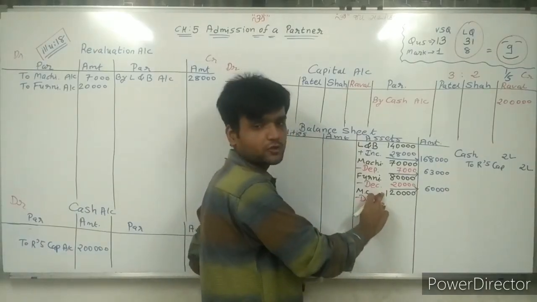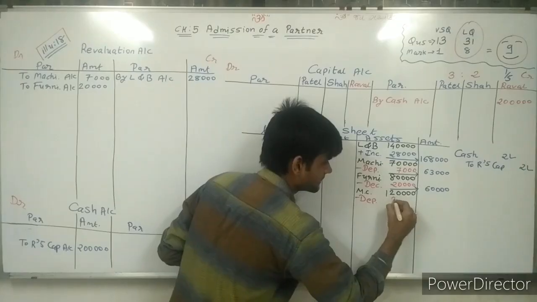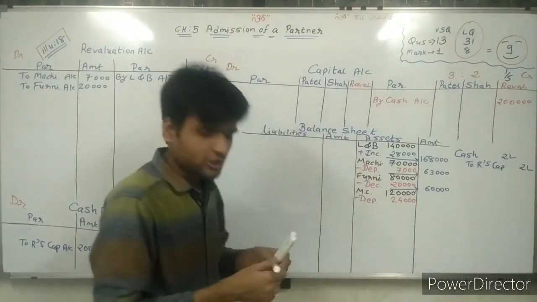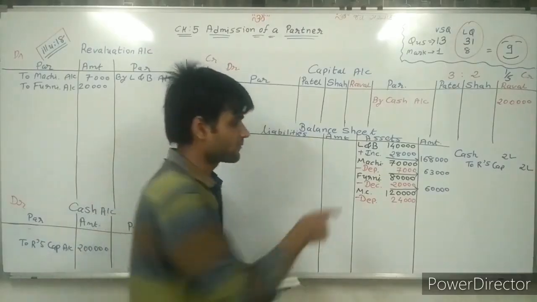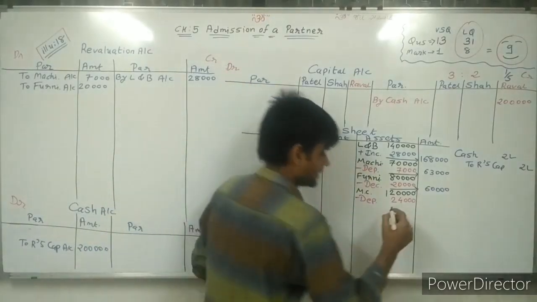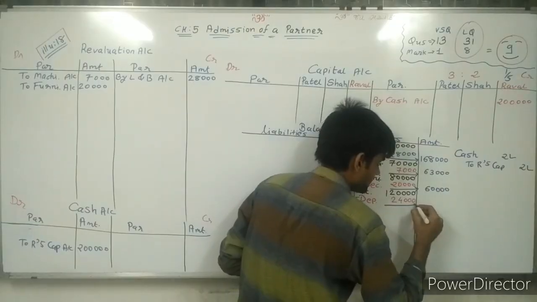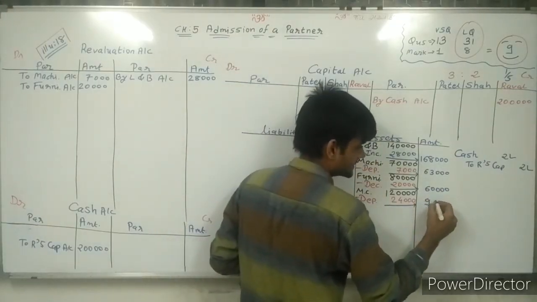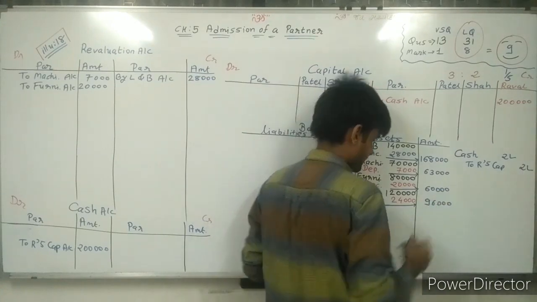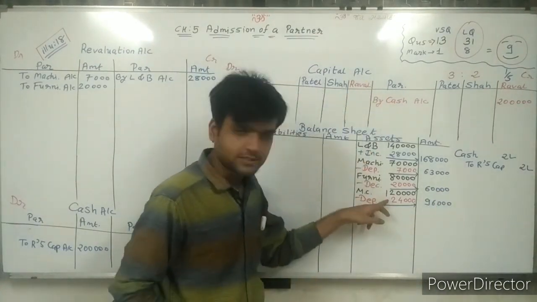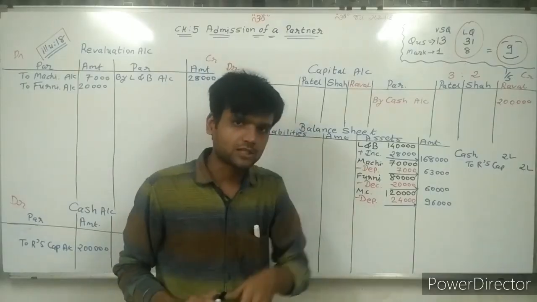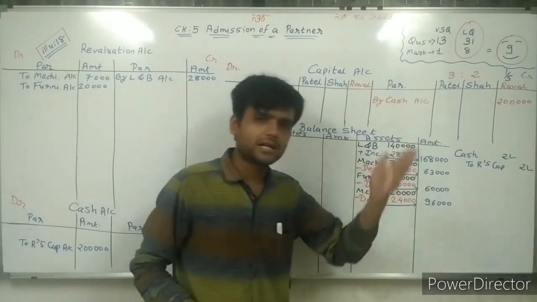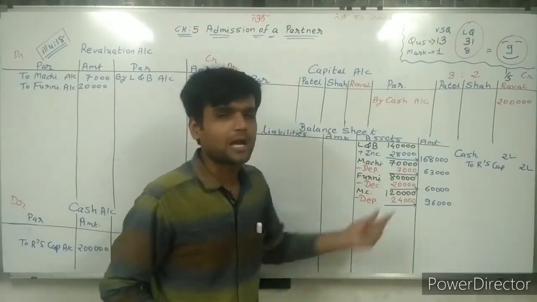So 20% of 120 is 24,000. Sir, I need to deduct 24,000 from 1,20,000. So in the outer column, after deducting this, 96,000 rupees. From 120, first deduct 20,000. Then 4,000 remaining. From 1,00,000, 4,000 deducted. 96,000. Simple.